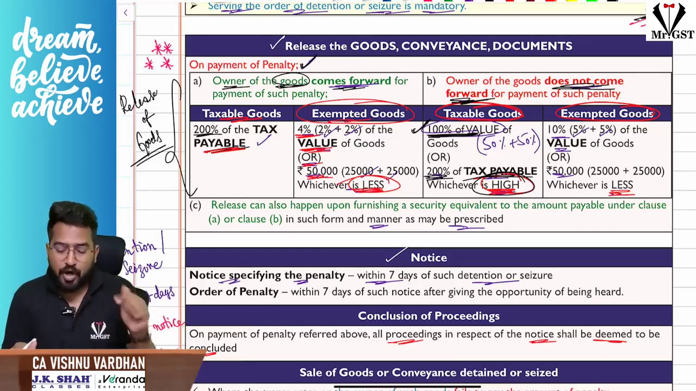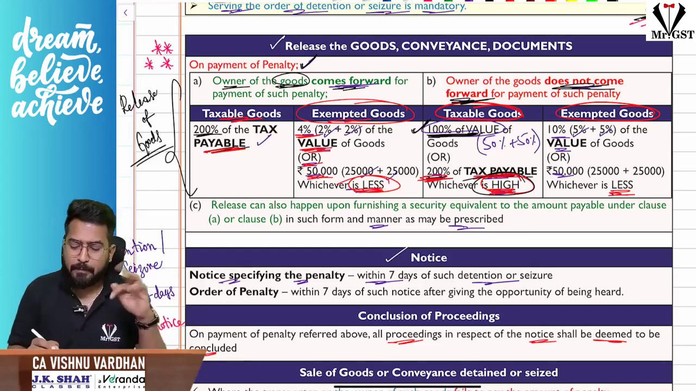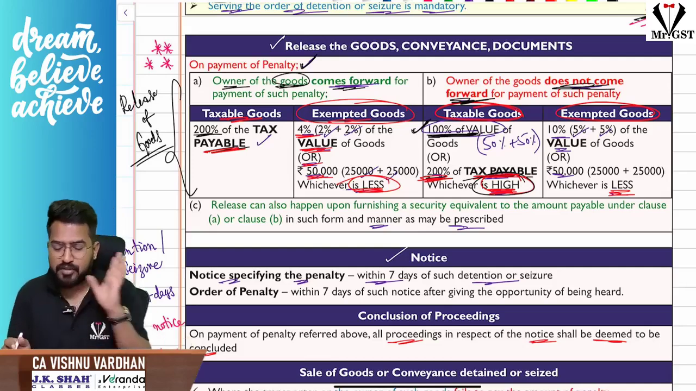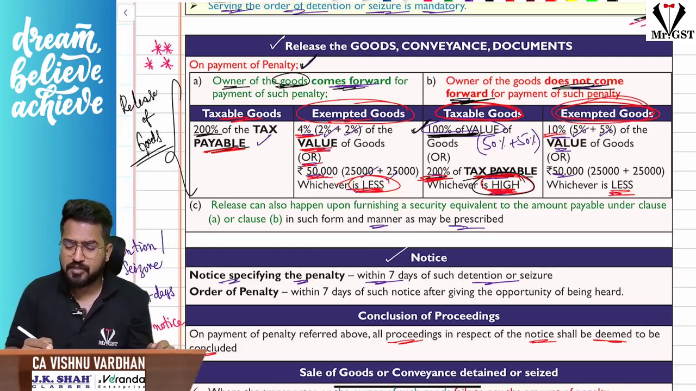But tax payable, or 200% of tax payable. Compare that, whichever is high. I have a small example also, I'll show it to you, don't worry. Sir, if it is exempted goods, there is nothing to worry. Again, 10% of the value, not 100% of the value, 10% of the value.